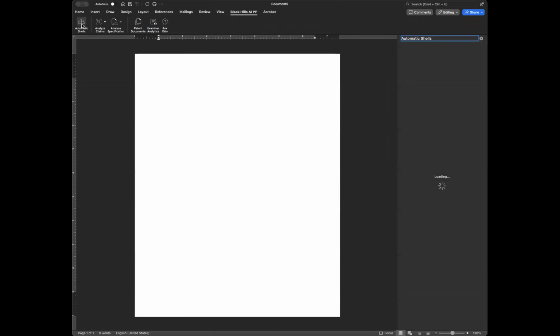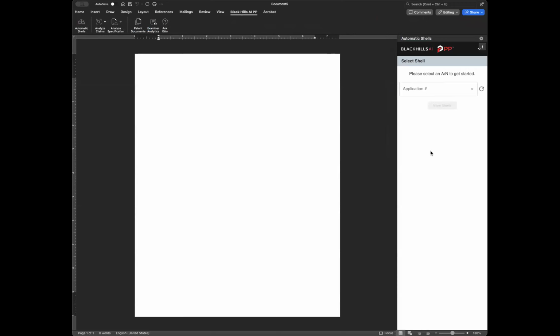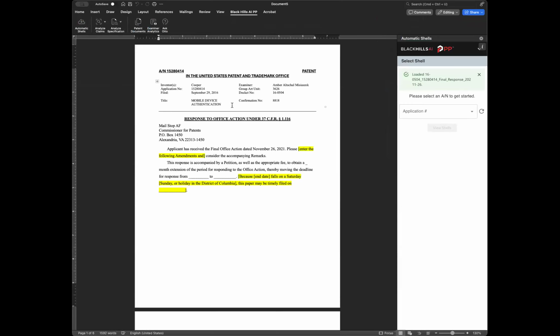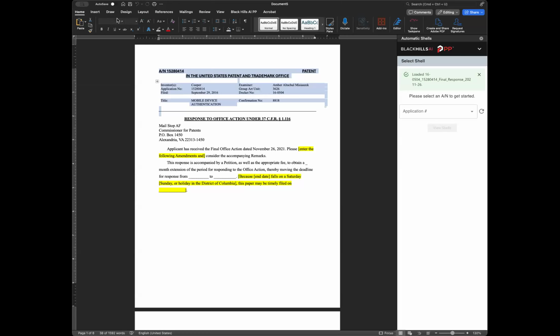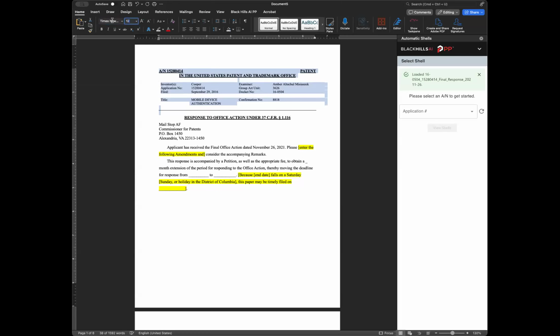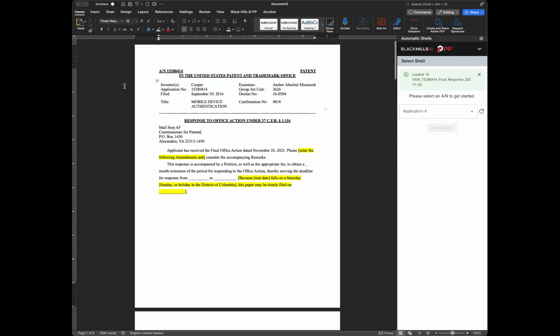If I click automatic shells, if you're a Black Hills docketing customer, you get office action response shells for free. I think we've mentioned that before, but these are shells that have already been generated using an automated process. They're generated pretty much immediately upon receipt of an office action. So it generates this shell. We can pull this shell down. There's this template that it's using, needs to be updated just slightly. There's a font issue in it, but that's not that big a deal, and we can update that on our side pretty quickly.